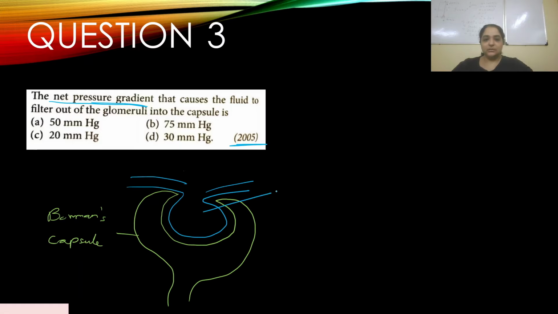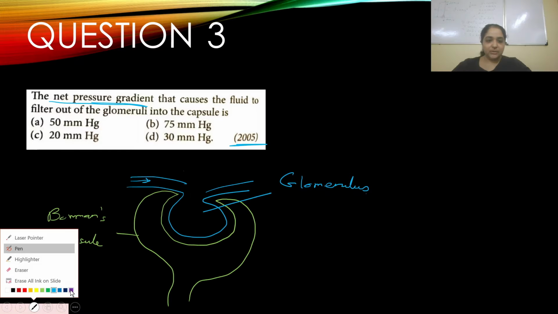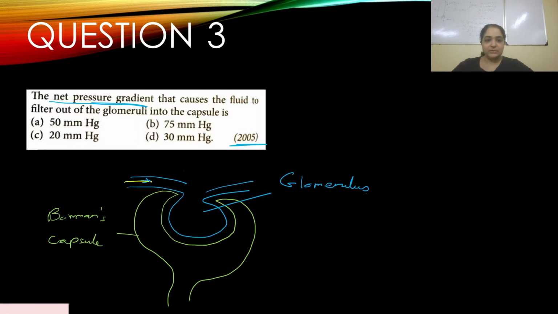This is the glomerulus. Blood is flowing in over here. Let me choose a color for blood, I don't know if it's visible to you. I guess this will be visible. Blood is flowing in, it's getting filtered here, and then the rest is moving out.